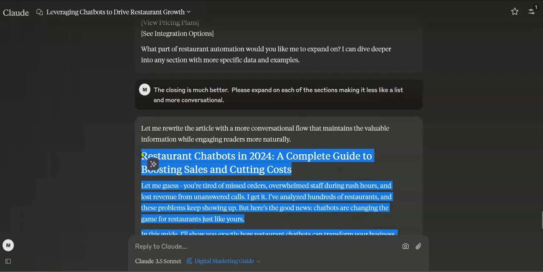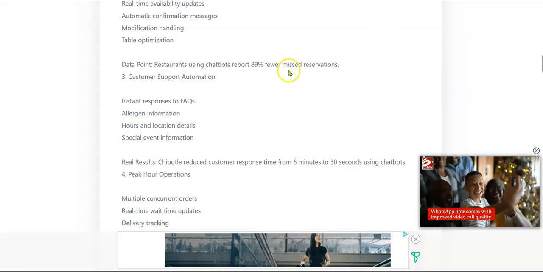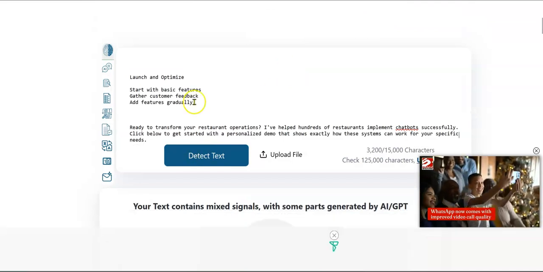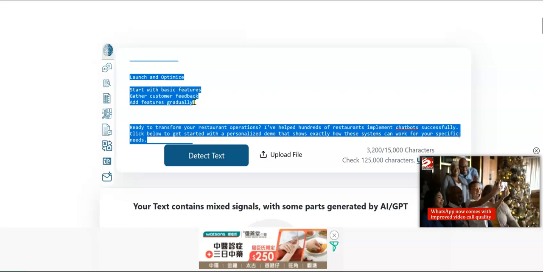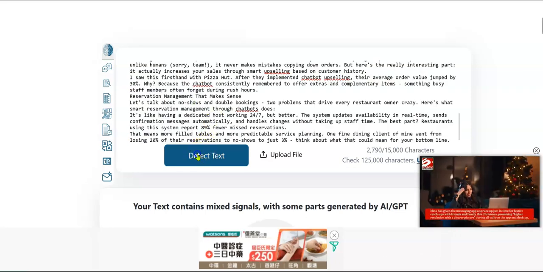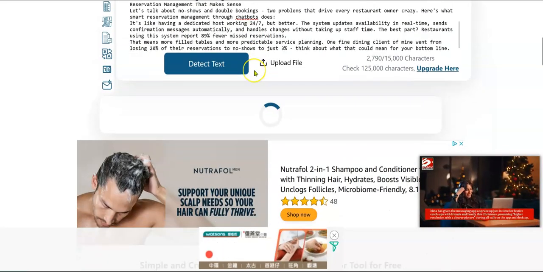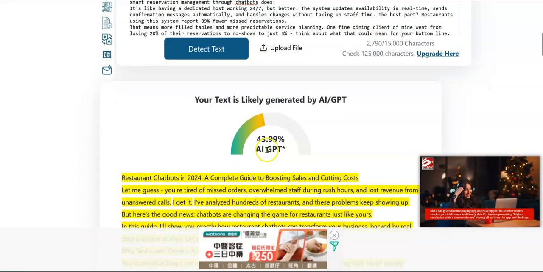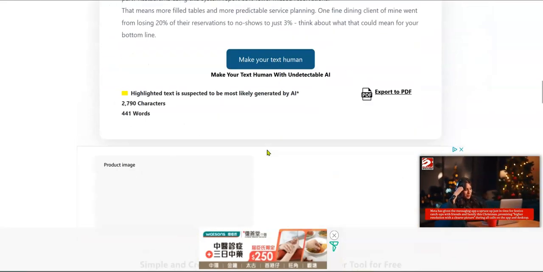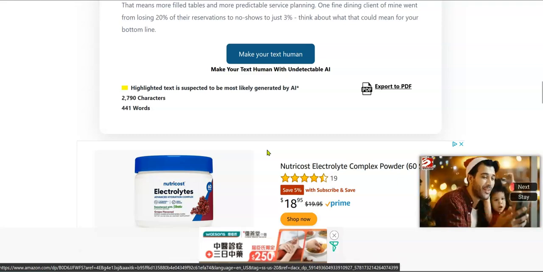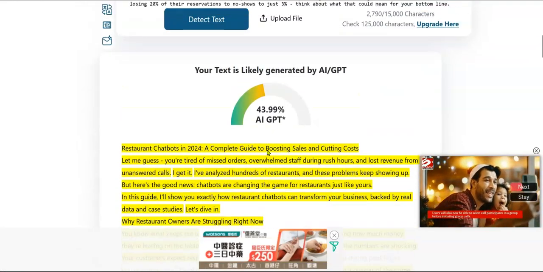Control C. I like how it actually stops while it's doing it and decides, like it's run out of the tokens for that particular one. All right, look at this. All right, that's not looking good. All right, 440 words.